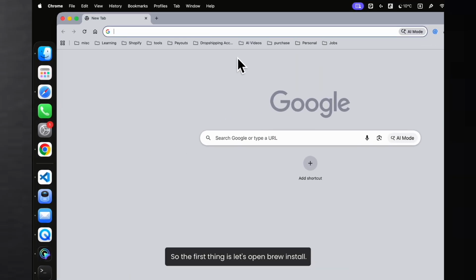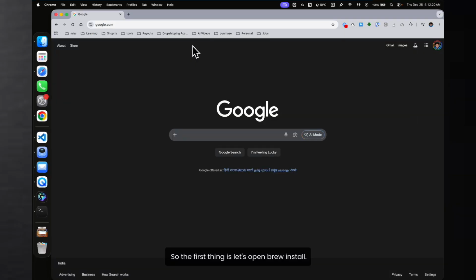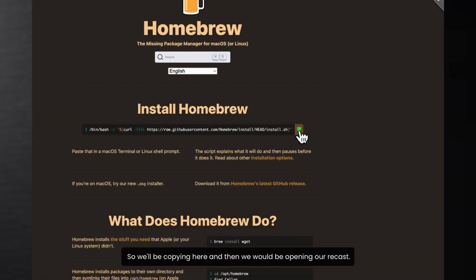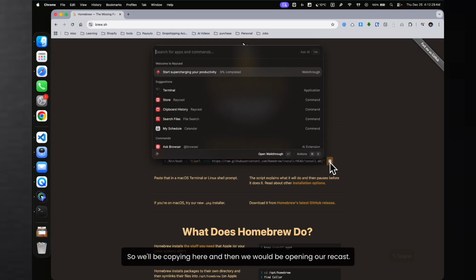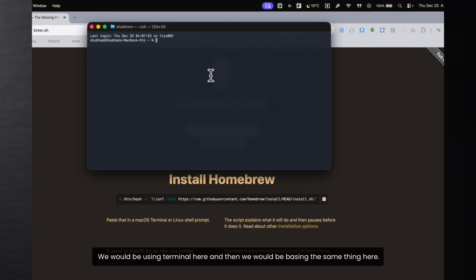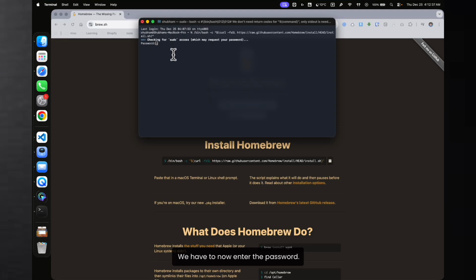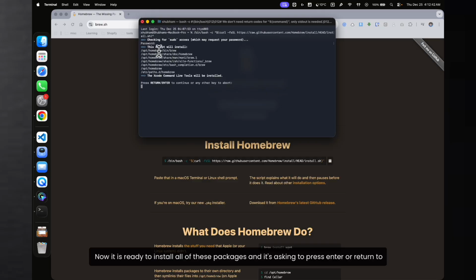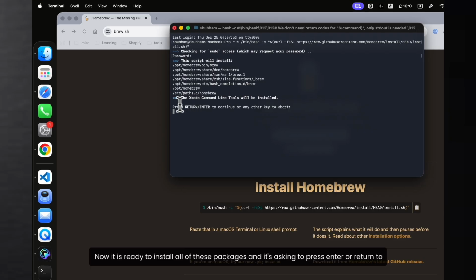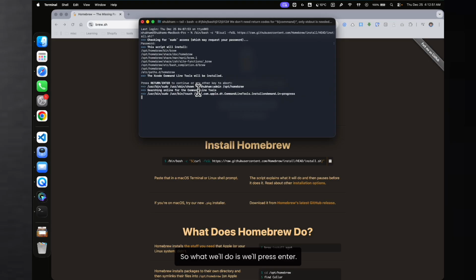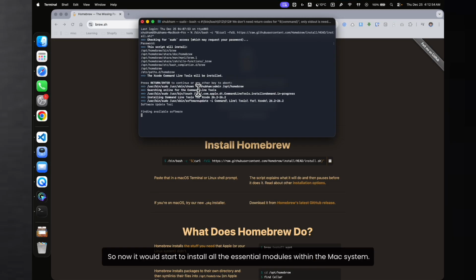Okay, so the first thing is let's open Brew install. This is the first thing that we will be installing. So we'll be copying here, and then we will be opening our Raycast. We will be using terminal here, and then we will be pasting the same thing here. We have to now enter the password. We have to enter the system password here. Now it is ready to install all of these packages, and it's asking to press enter or return to continue. So we'll press enter. Now it will start to install all the essential modules within the Mac system.